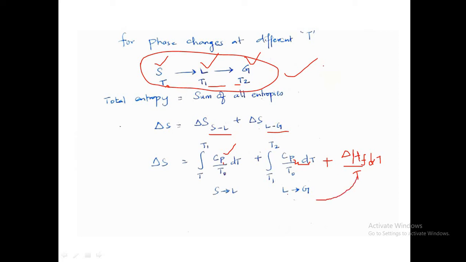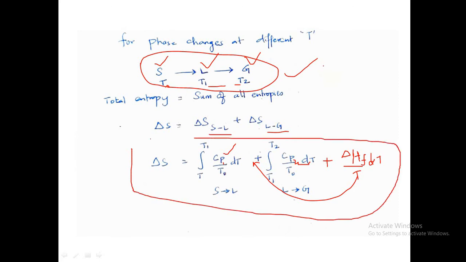So it should be over here. Whenever a phase change is happening, the entropy change is the integral from T to T1 of Cp1/T dt, plus delta H of formation of that particular thing divided by temperature, plus the integral from T1 to T2 of Cp2/T dt, right? So this is the overall equation for phase changes, where different phases are forming.